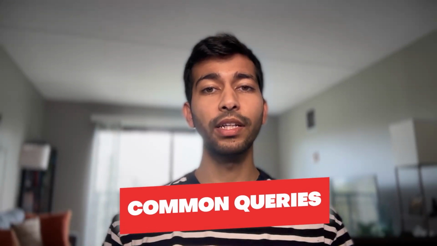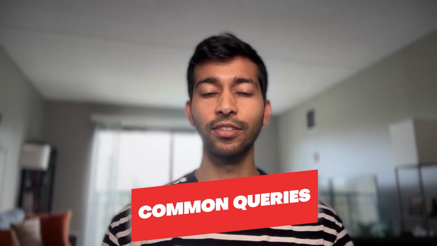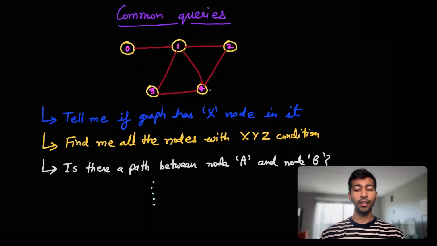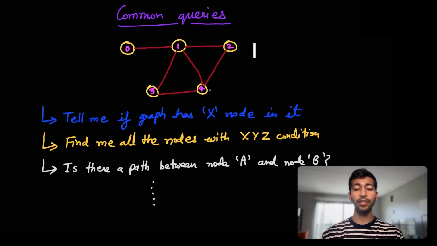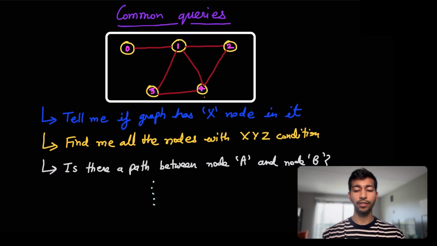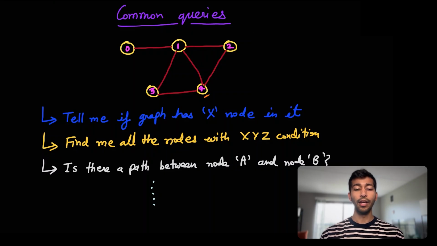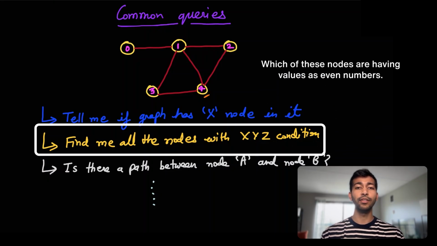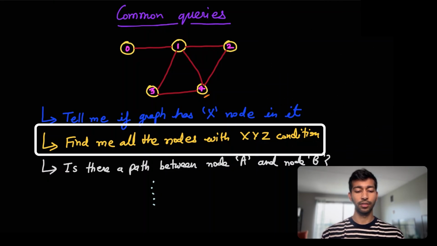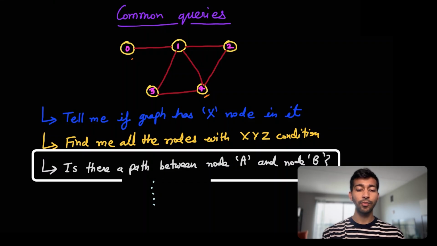Now we know how to store graphs, but what are some common queries that are asked in this graph data structure? Well, one could be, tell me if this graph has X node in it. Let's say somebody is searching in this graph for, let's say, the 4th node. Or maybe find me all the nodes with some condition. Let's say, which of these nodes have even number values? There could be many such conditions. Or maybe, is there a path between 0 and 2 or 1 and 4? There could be multiple such queries.